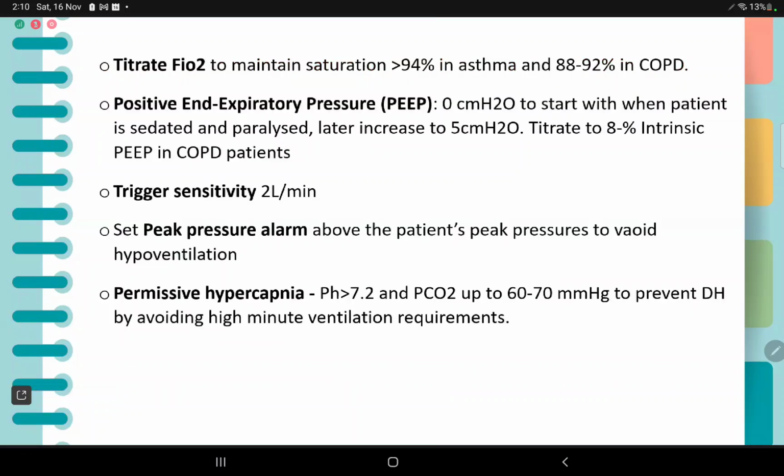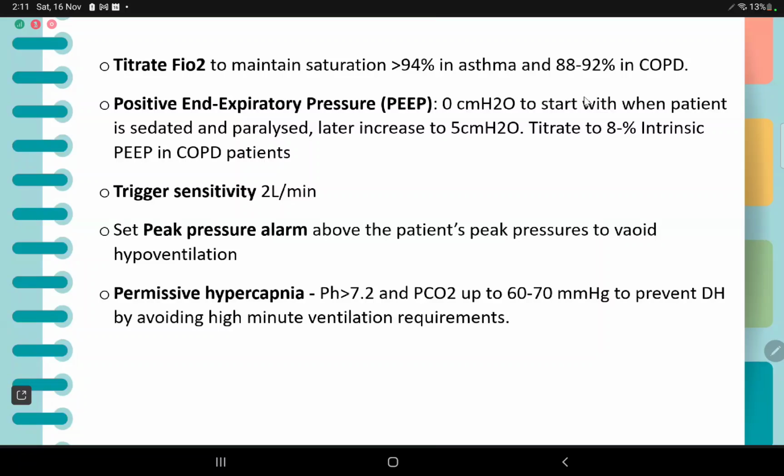Titrate FiO2 to maintain saturation of more than 94% in asthma and 88 to 92% in COPD patients. PEEP: start with 0 when the patient is sedated and paralyzed and later increase to 5 centimeters. Titrate to 80% of the intrinsic PEEP in COPD patients.